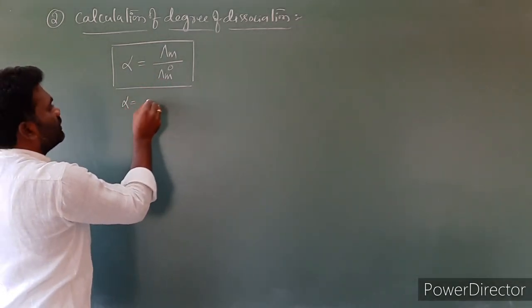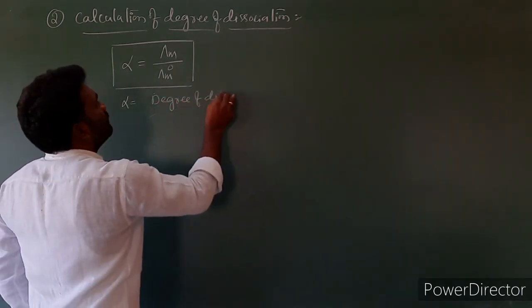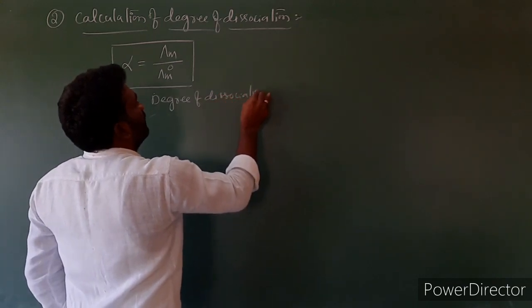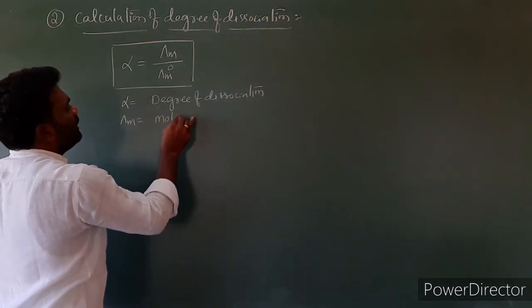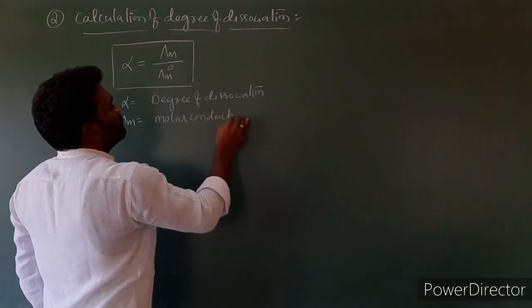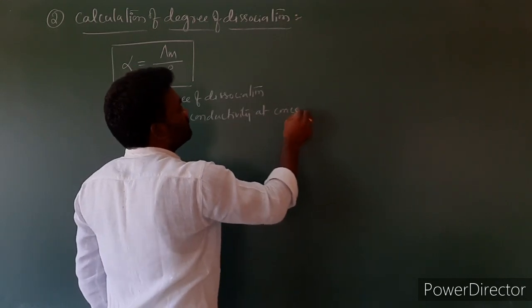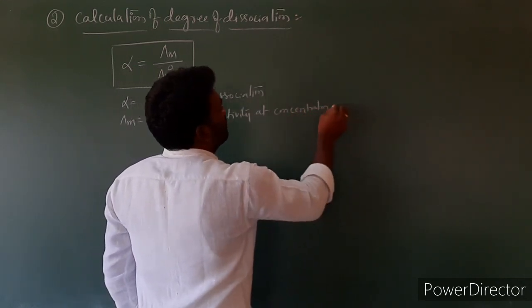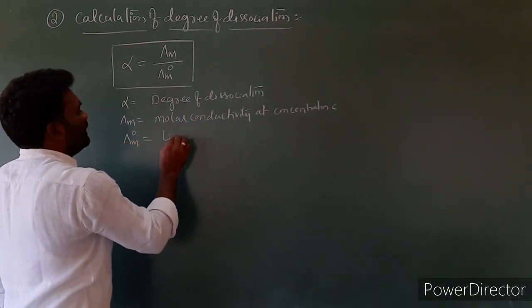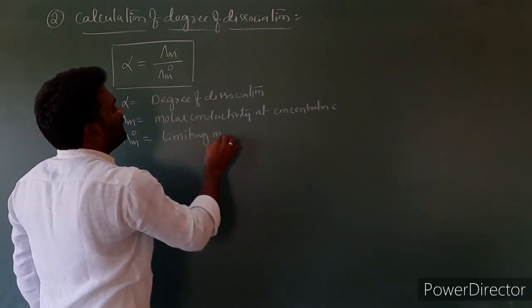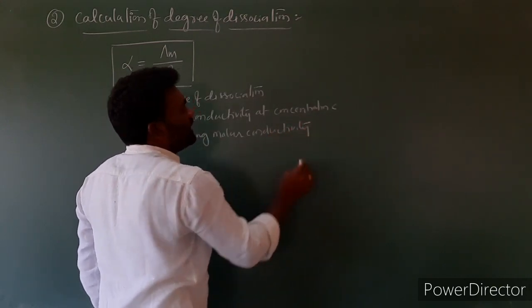Here alpha is equal to degree of dissociation, lambda m is equal to molar conductivity at concentration C, and lambda m naught is equal to limiting molar conductivity.